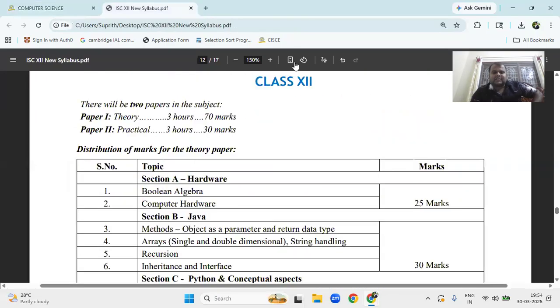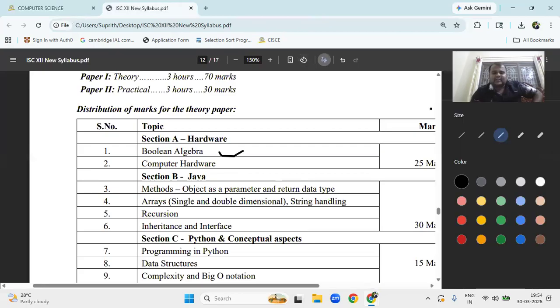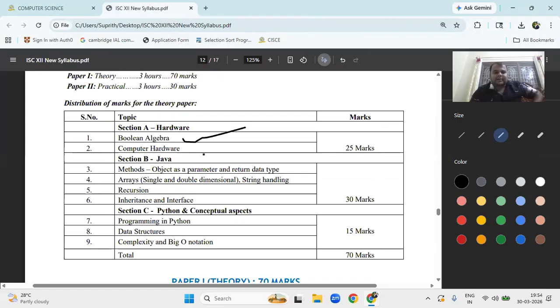So now it is Boolean algebra. Okay. Computer hardware. Okay. Methods in Java, array, strings. Oh, recursion. Yes, here recursion is given. Interface and inheritance. String is given. Section C is programming in Python and data structure and complexity.